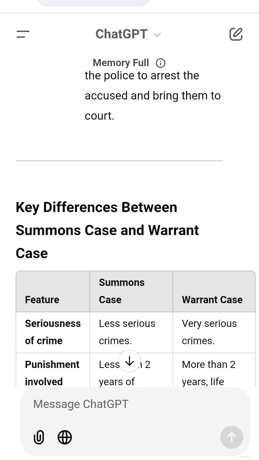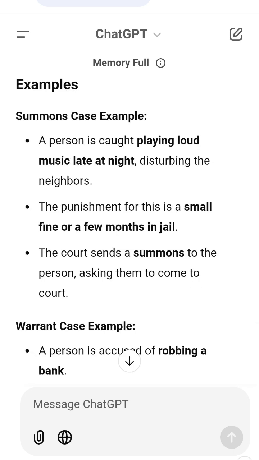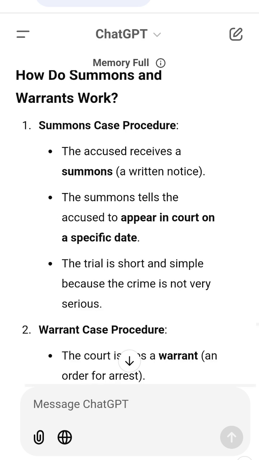Important points to remember. 1. Summons equals less serious, used for crimes like disturbing the peace or petty theft. Trial is quick and simple. Only a summons notice is issued. 2. Warrant is used for crimes like murder, robbery or kidnapping. Trial is detailed and takes time. A warrant, an arrest order, may be issued.